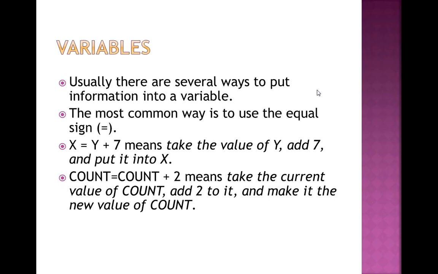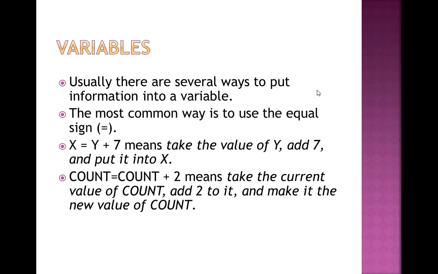Next point says the most common way, or the most prominent way, of storing data is to use the equal sign. For example, the next line says x equals y plus 7. This means x is a variable that stores the value of y after adding 7. So if y has a value of 20 and I add 7 to y, that is 20 plus 7, 27. So the output is 27.